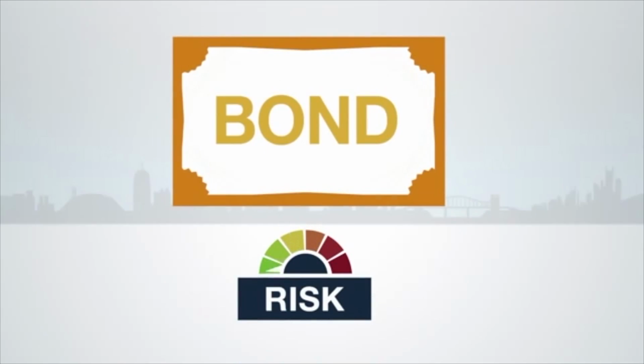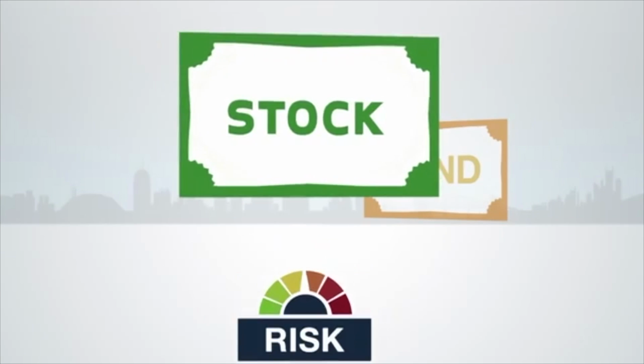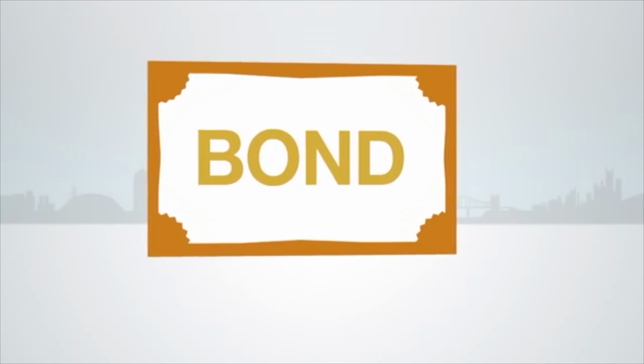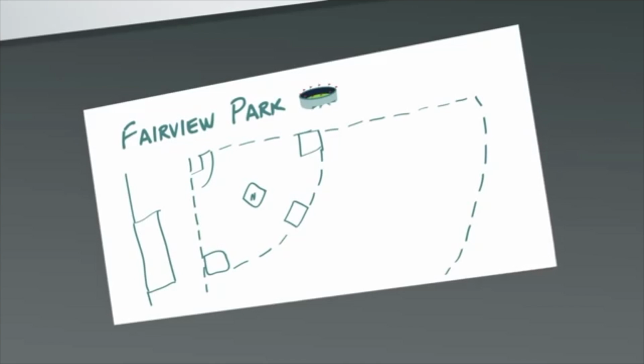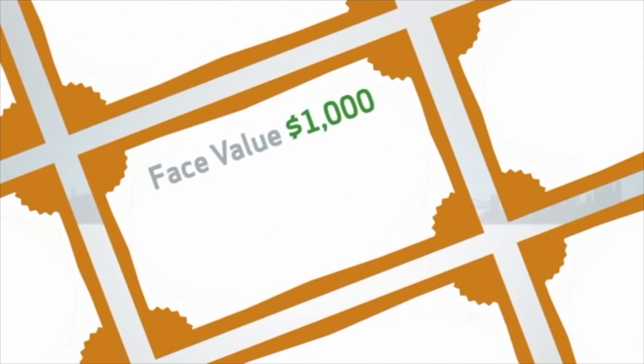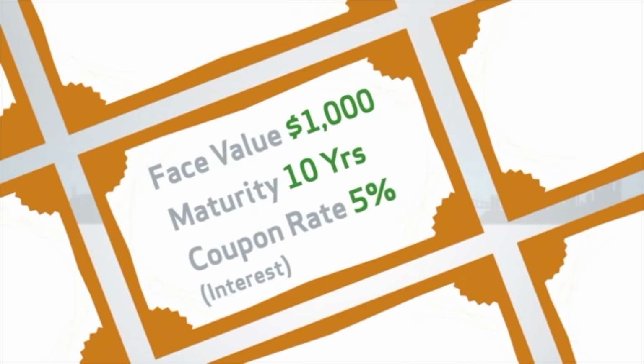Bonds are often viewed as a less risky alternative to stocks and are commonly used to diversify a portfolio. Consider this example. The city of Fairview wants to build a new baseball stadium, so it decides to issue bonds to raise money. Each bond is a loan for $1,000, which Fairview promises to pay back in 10 years. To make this loan more attractive to investors, Fairview will pay an annual interest rate of 5%, which in the bond world is also known as a coupon rate.